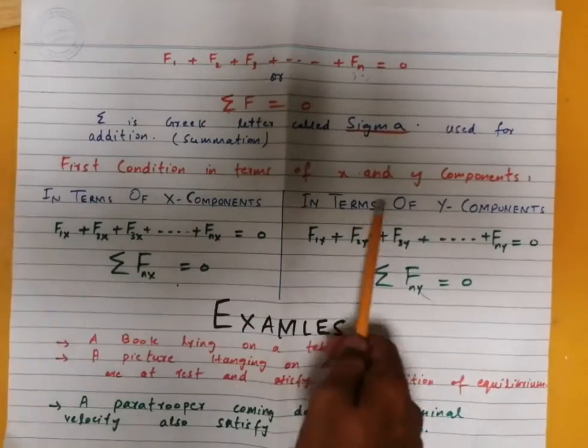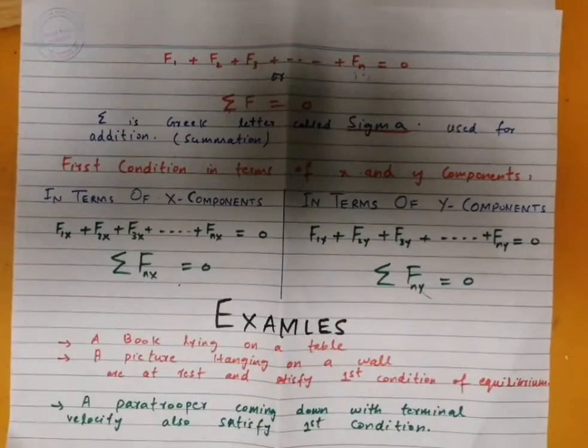First condition in terms of x and y components. In terms of the x component, for example, if the x component of the force is acting on a body, then for this body to be in equilibrium, the sum of all the x components of forces acting on the body is equal to 0.